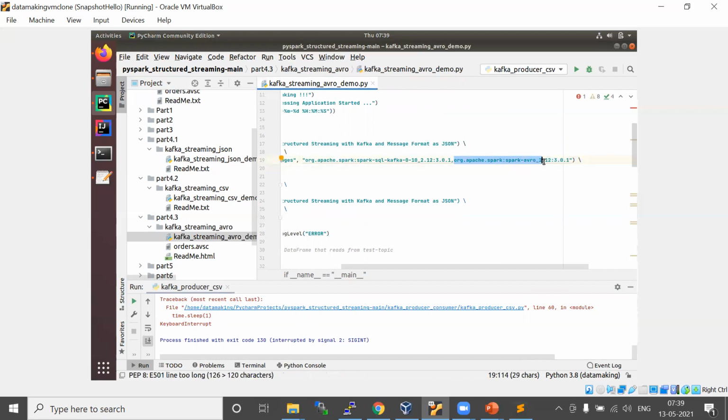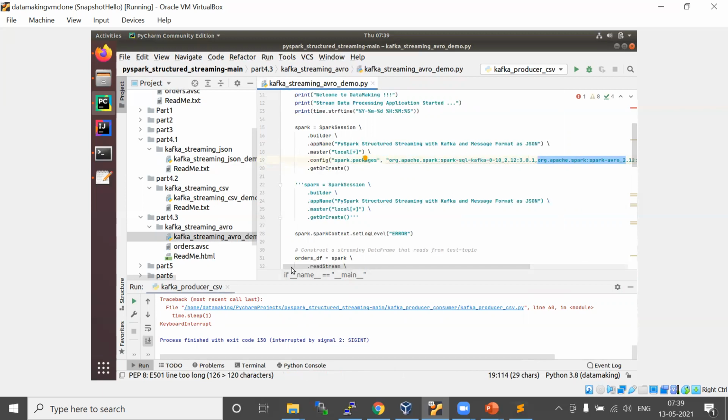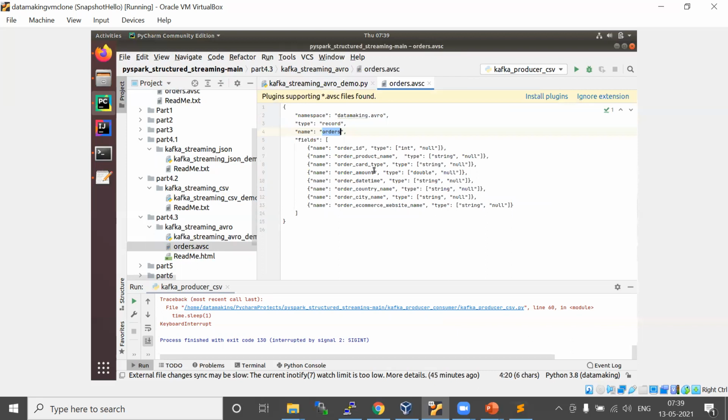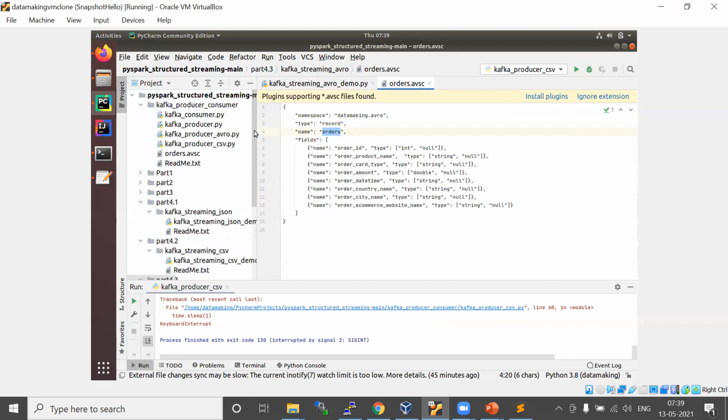So that dependency we also need to provide here for Avro. If you want to see how an Avro file looks, you will not see readable text, because it will be in binary format.